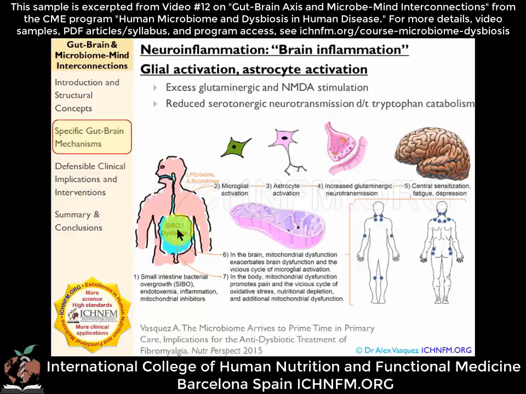Now, why would they respond temporarily? That's because antibiotic therapy for SIBO only works temporarily, and pretty much everybody knows that. So the fact that it's only a temporary cure doesn't negate the fact that it's important. It actually reinforces the model because that's consistent with what we know about dysbiosis and SIBO. When patients are treated only with short-term antibiotics, they get a temporary remission followed by return or exacerbation, and that's exactly what we see in these patients. That doesn't negate the dysbiosis model or the fact that they have small intestine bacterial overgrowth. That's just a characteristic of the disease. It cannot be treated solely with short-term antibiotics.